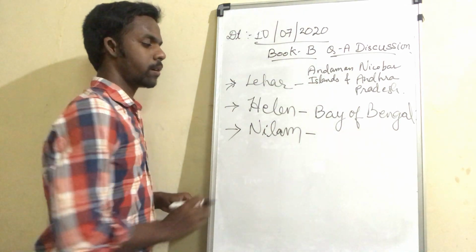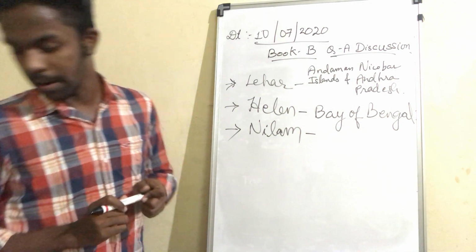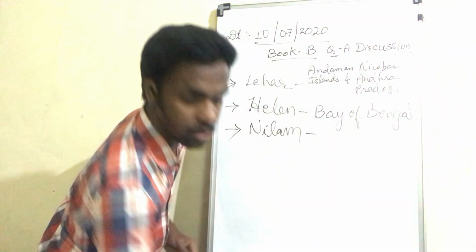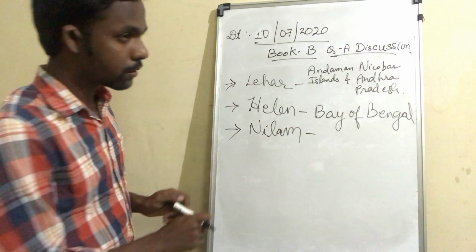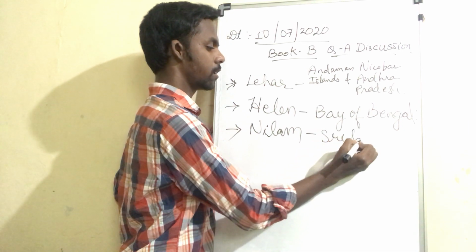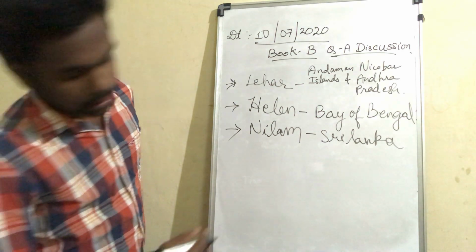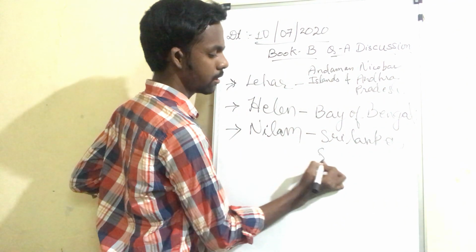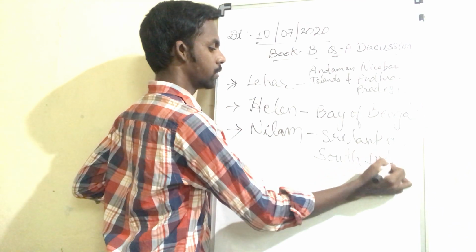And the third is Neelam. In which place did this cyclone occur? It occurred in Sri Lanka, as well as in South India.